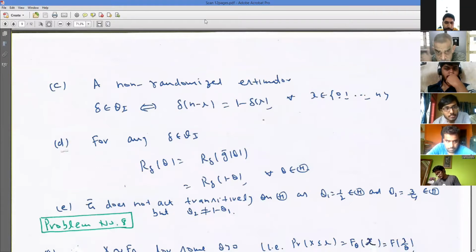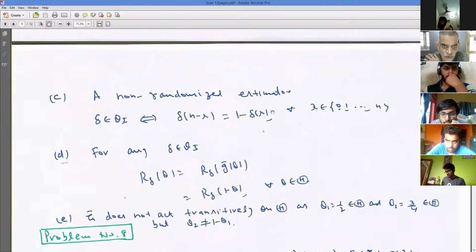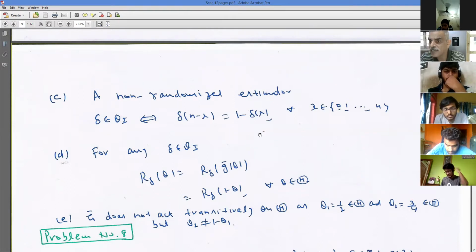Now, to the question of whether G bar acts transitively. G bar acts transitively means I take any two theta 1 and theta 2, and I should be able to relate them through some G bar. My parameter space is 0, 1, so I take any points theta 1, theta 2 in 0, 1. The question is, there are only two G's. So whether theta 1 is the same as theta 2 under the identity map, or theta 1 is the same as 1 minus theta 2. Only then can I relate them through some G, because there are only two elements in the group of transformations G bar, either E bar or G bar. E bar is theta, G bar is 1 minus theta.